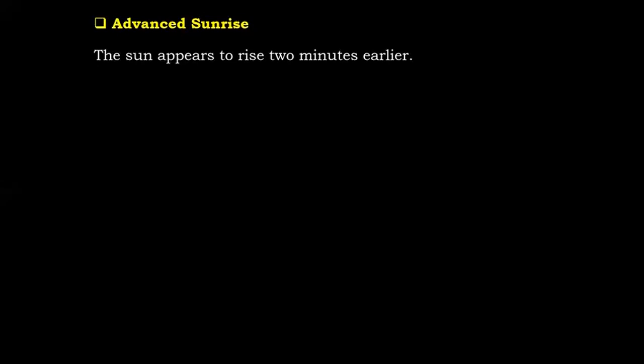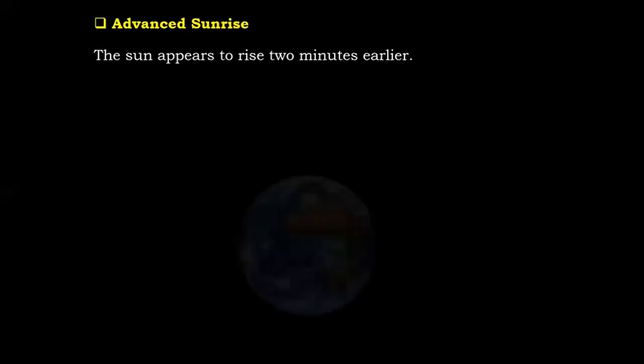2 minutes earlier. मतलब for the first 2 minutes we can only see the image of the sun. Sunrise अब तक हुआ नहीं है, लेकिन फिर भी अपने को दिखता है. This advanced sunrise. Let's understand what and why does this happen.